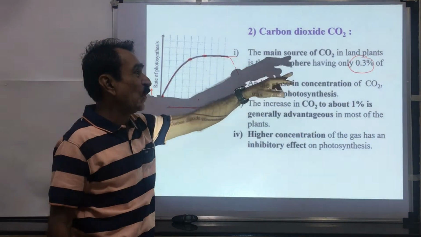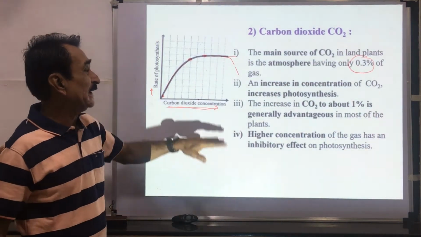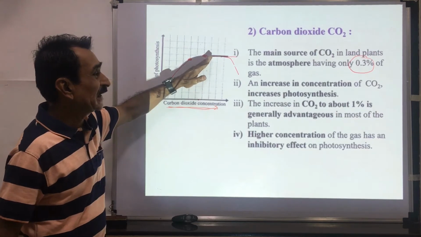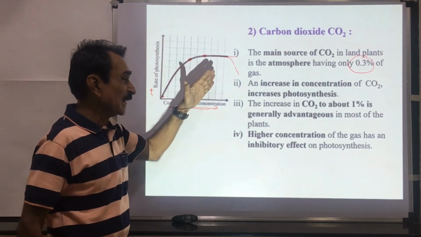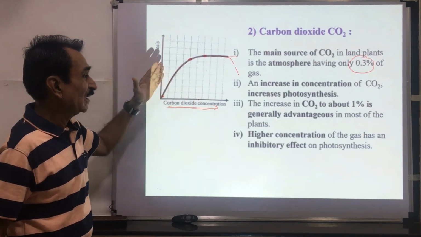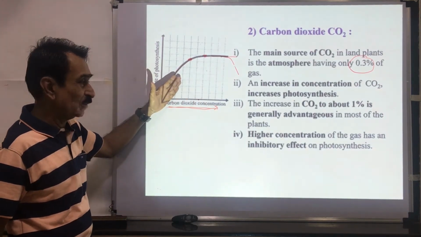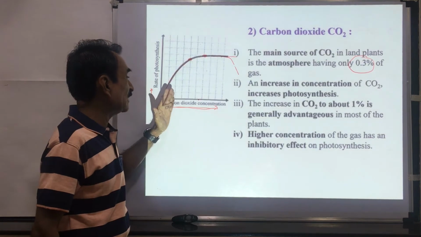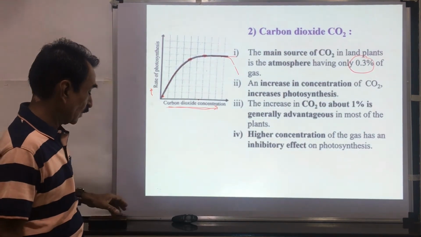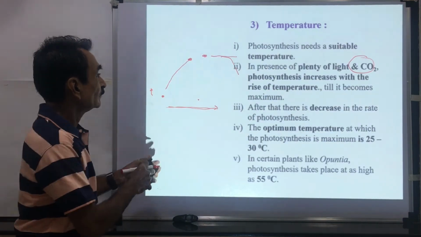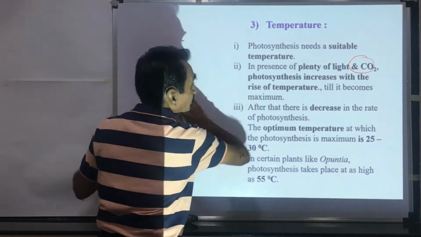So the main source of CO2 for land plants is the atmosphere, which contains 0.3% CO2, and an increase in CO2 concentration increases the rate of photosynthesis. Increasing CO2 to 1% is more advantageous to photosynthesis. Higher concentration of the gas has an inhibitory effect. Then temperature.